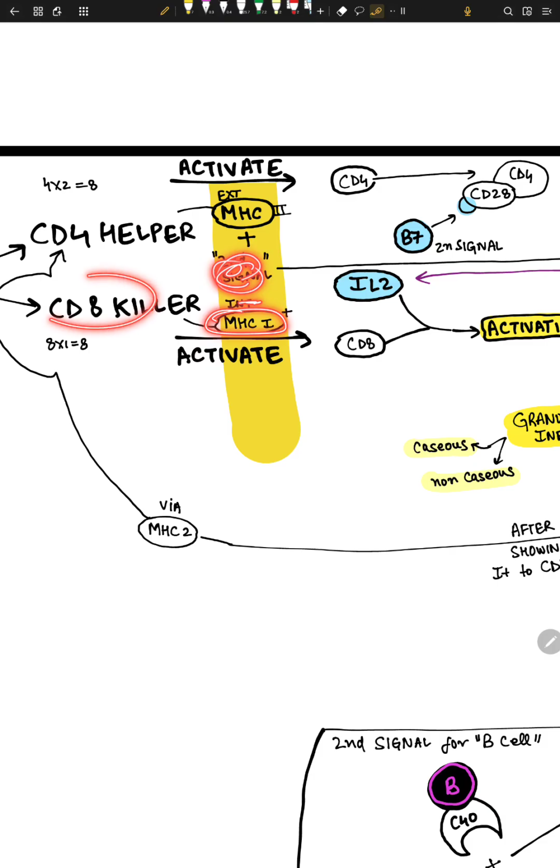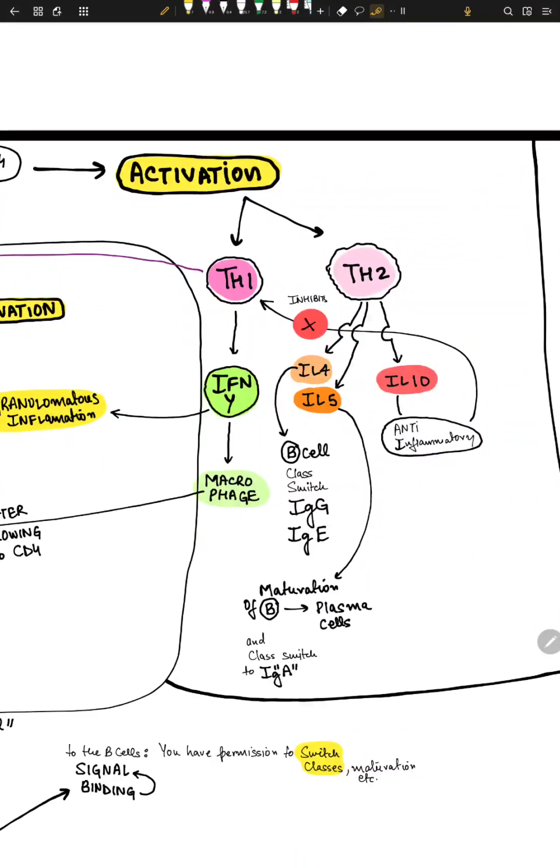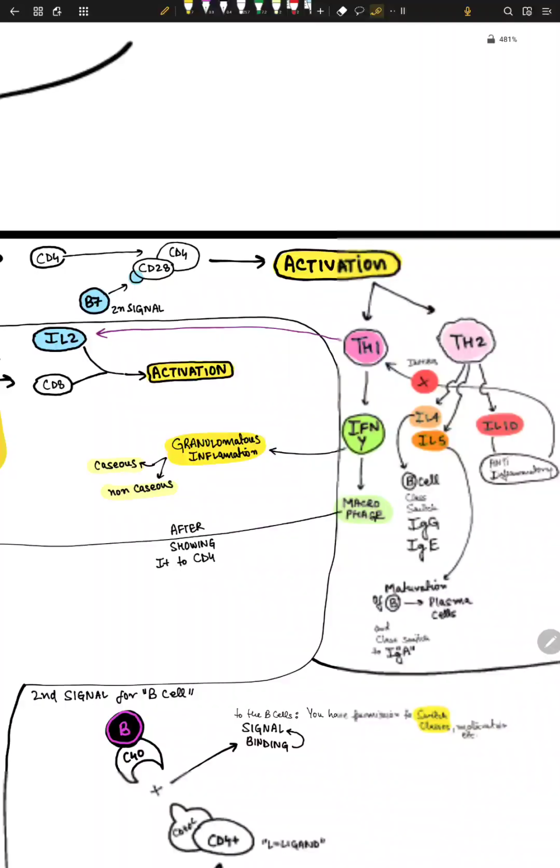Now what is the second signal for CD8 killer? IL-2, okay? So where does this IL-2 come from? Now this IL-2 comes from TH1, because TH1 makes interferon gamma and IL-2, okay? So TH1 makes IL-2 and interferon gamma. TH2 makes IL-4, IL-5, IL-10. IL-4 makes IgE antibodies. IL-5 makes IgA antibodies. And IL-10 is anti-inflammatory, inhibits TH1.